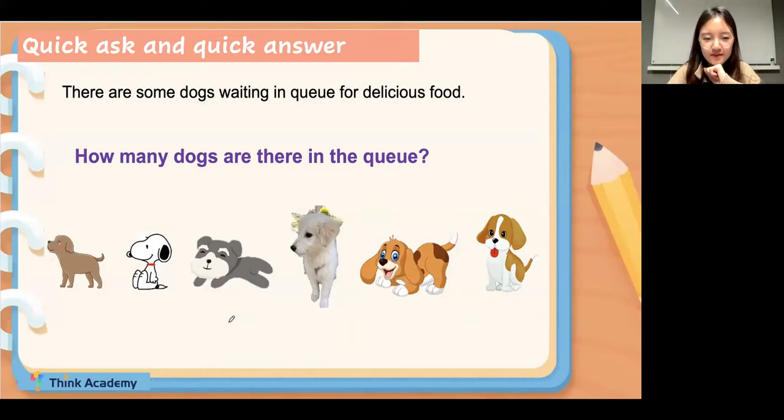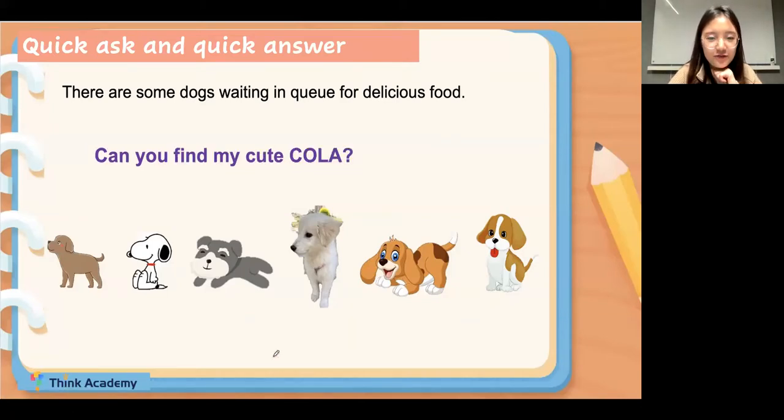The next question is, can you find my cute cola, everyone? Do you know which one is my cola? If you can find it, Y for yes, N for no. Can you find my cute cola? Oh, you know which one is my cola, right? This is my cola. Yes, very well. Thank you, everyone. Thank you for remembering my cola.